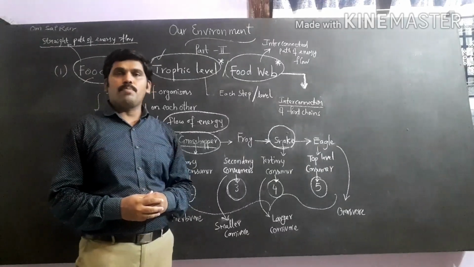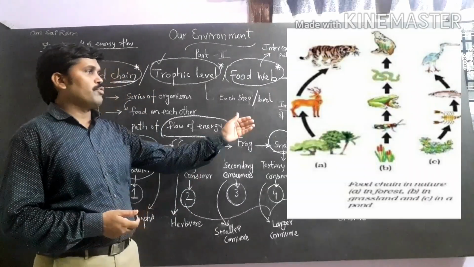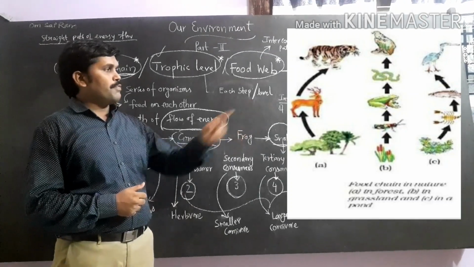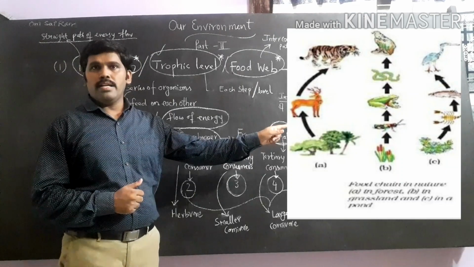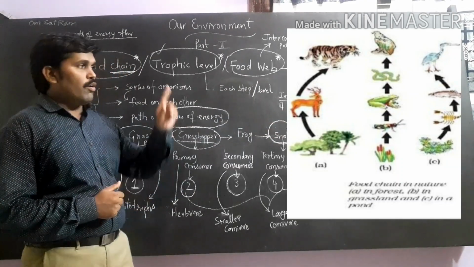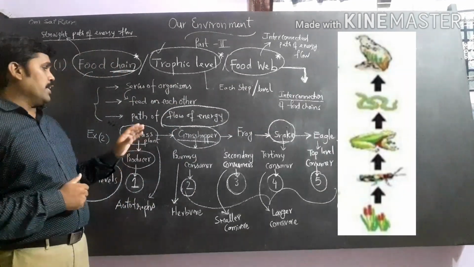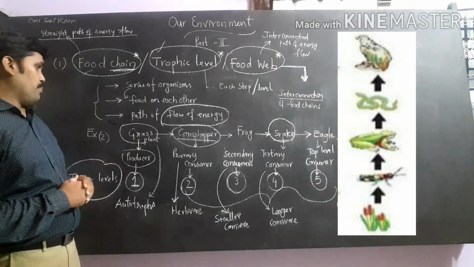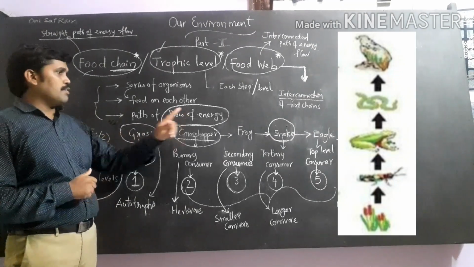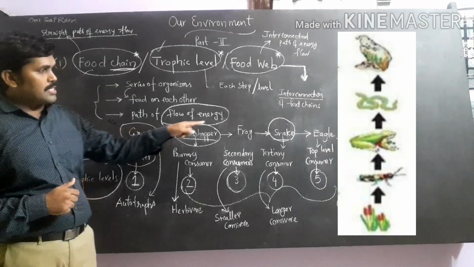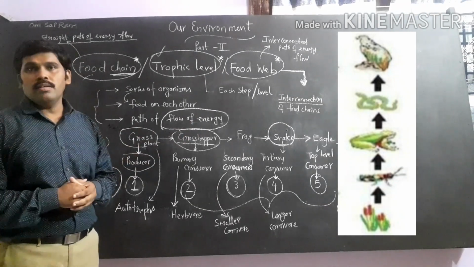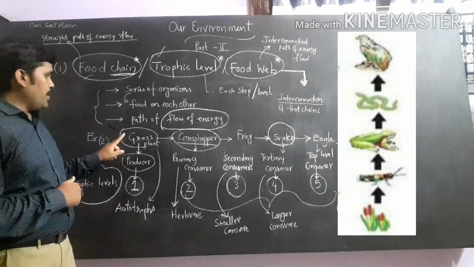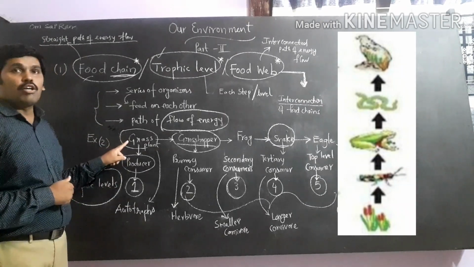Now I am going to explain one of the food chains we have discussed, the grassland food chain. The grassland food chain consists of 5 different organisms which depend upon each other for food. The first group of organisms is grass plants.